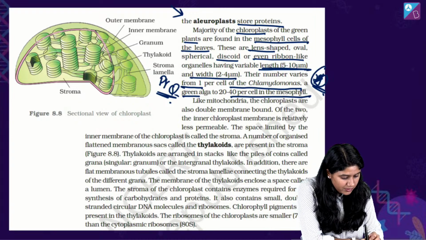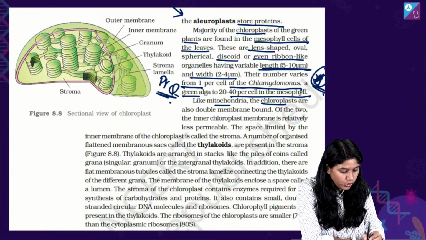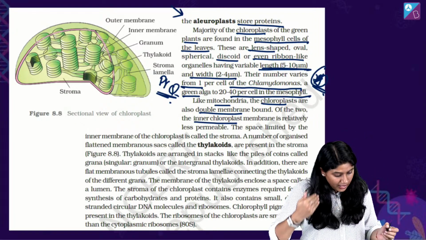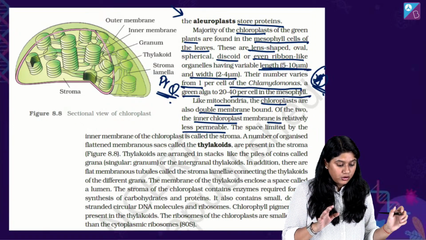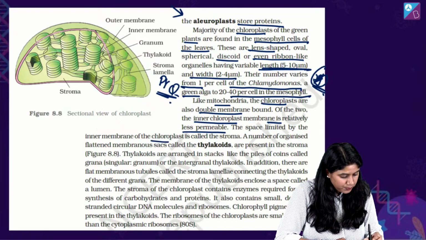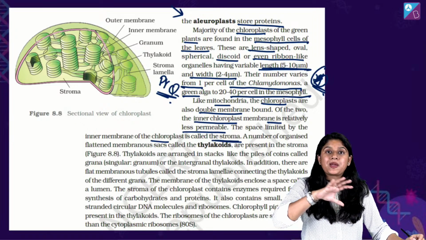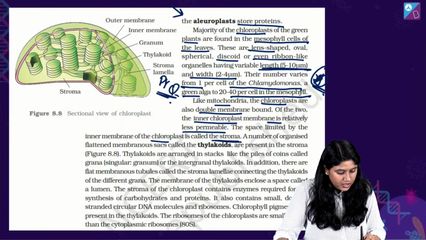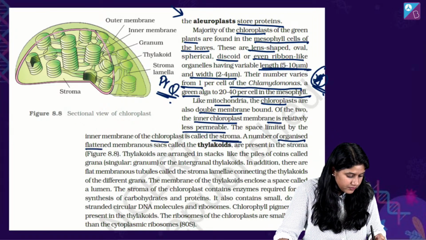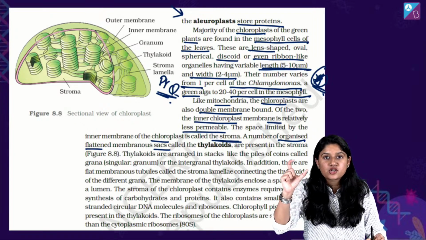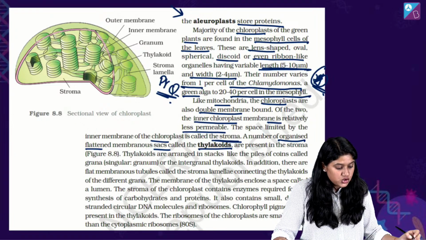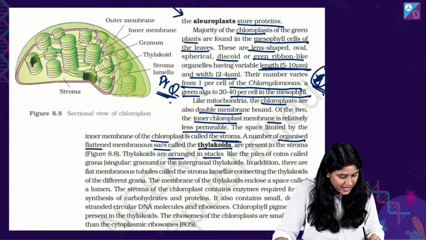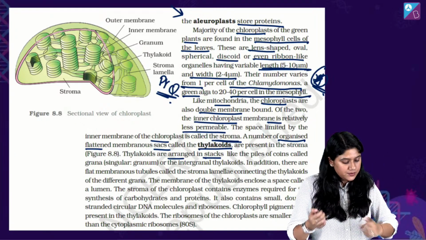Clear everyone? Like mitochondria, the chloroplast also has a double membrane. We have the inner membrane, and outside we have the outer membrane, very similar to the mitochondria, right? In the chloroplast, the fluid space that we have is called the stroma. A large number of flattened, disc-shaped sacs are called the thylakoids, present in the stroma. They are arranged in stacks like a pile of coins.